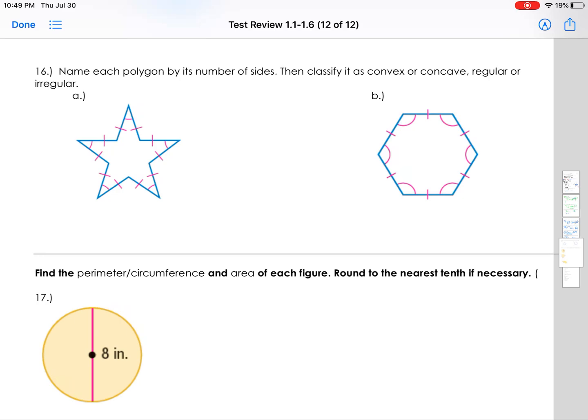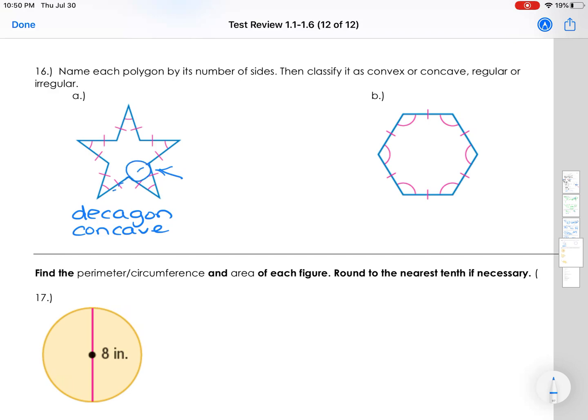Classify it as convex or concave, and then is it regular or irregular? All right, so a star, this has 10 sides, so it is a decagon. It is definitely concave because of these sides pushing in.